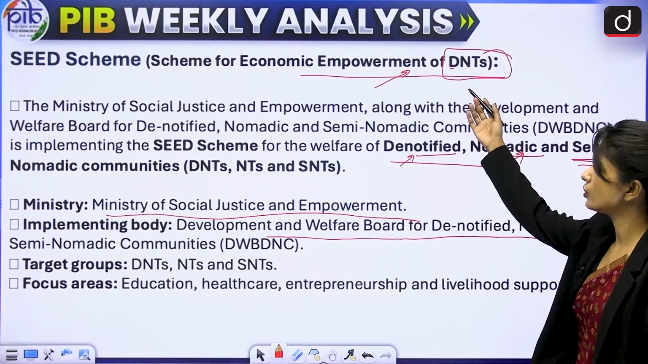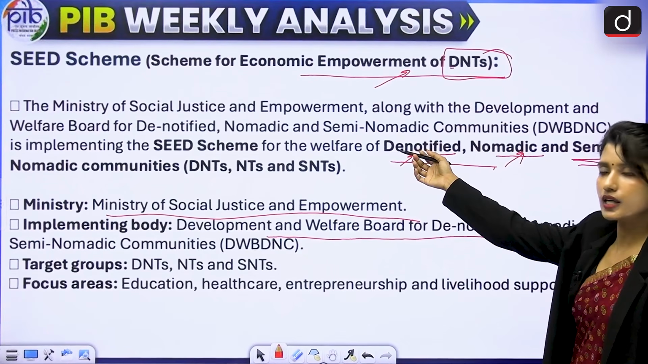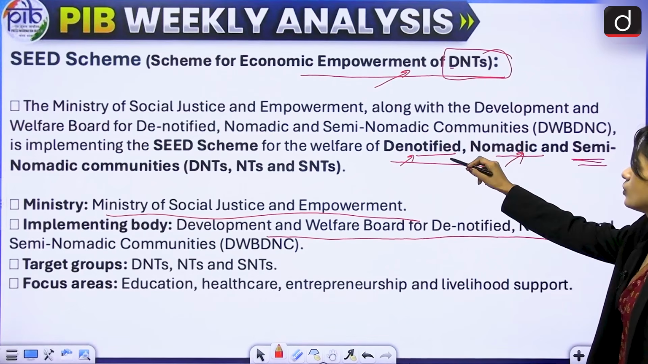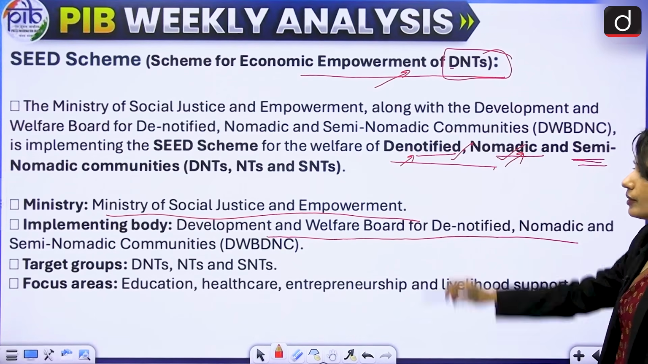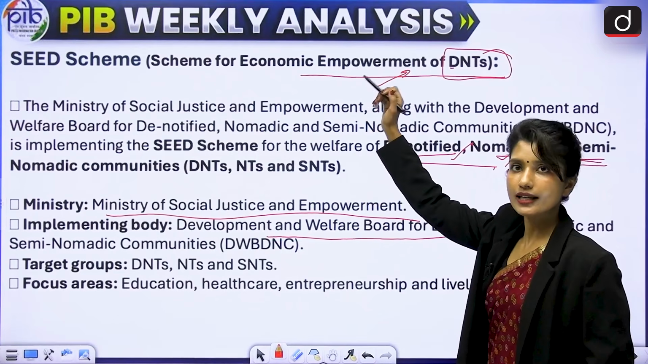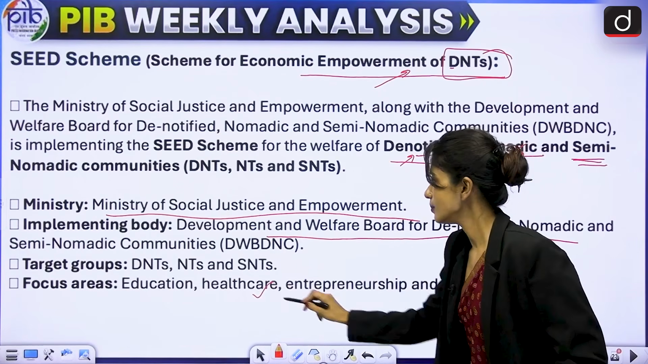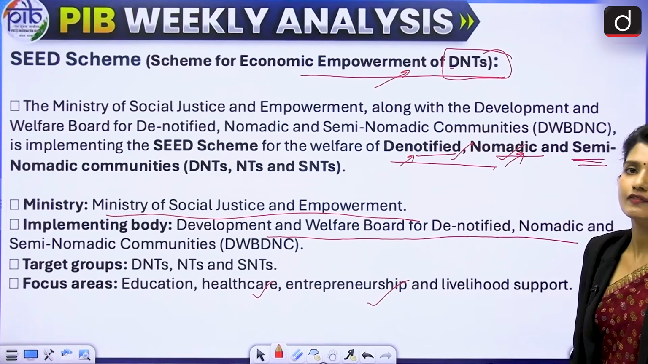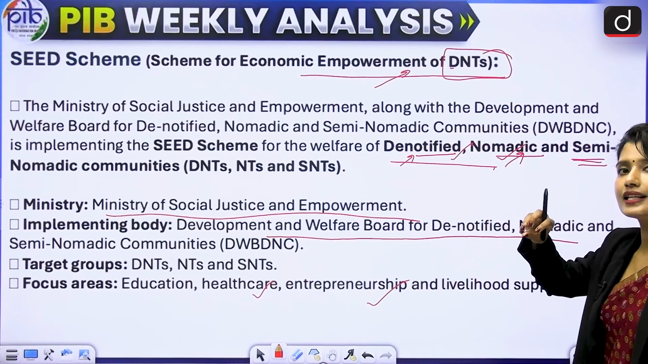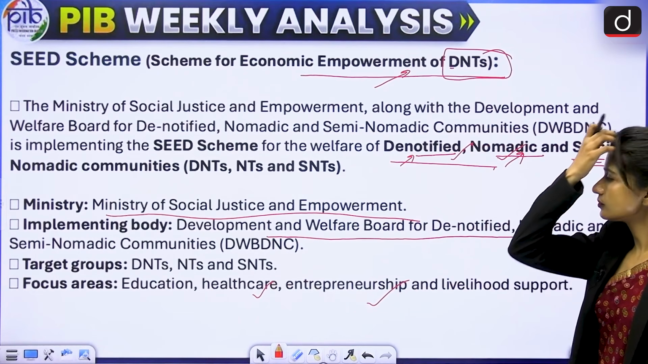Target groups, as I told you, it is DNTs mainly. The target groups are DNTs, NTs and SNTs. The same, like I said, denotified, nomadic and semi-nomadic. And the focus area is their economic empowerment. How will that happen? By education, right? By healthcare, by entrepreneurship, by livelihood support. So that's how we are thinking of making them economically empowered.